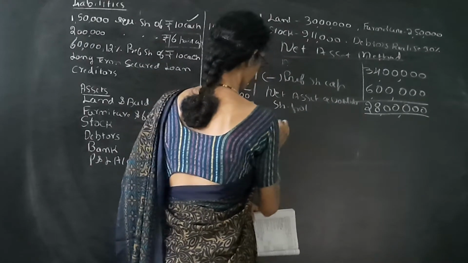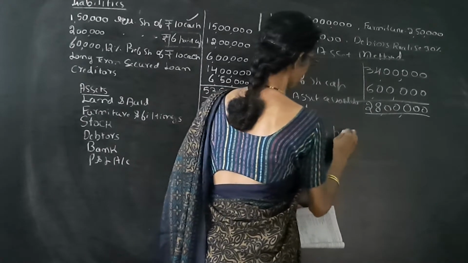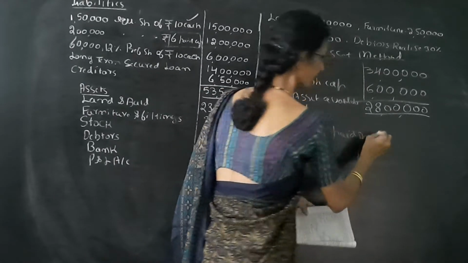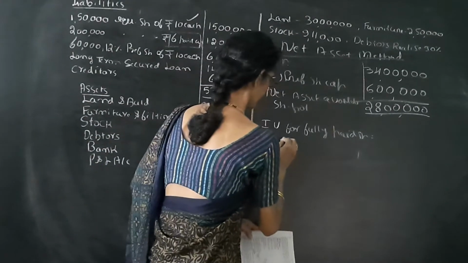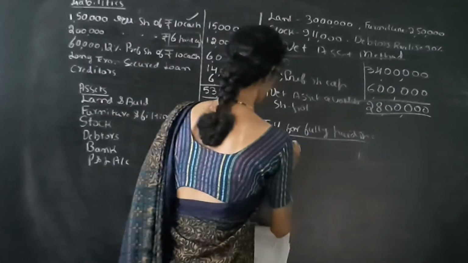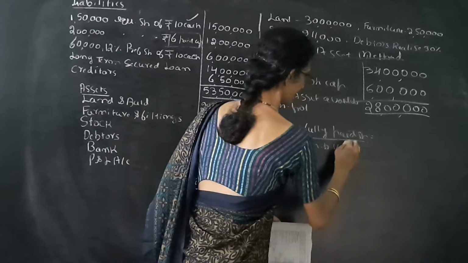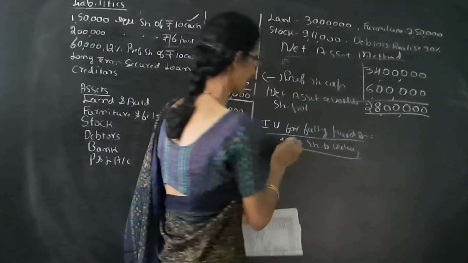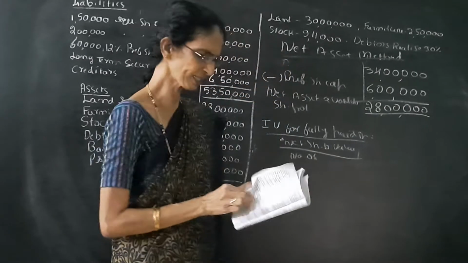So intrinsic value for the fully paid share is equal to net assets available to shareholders divided by number of equity shares.